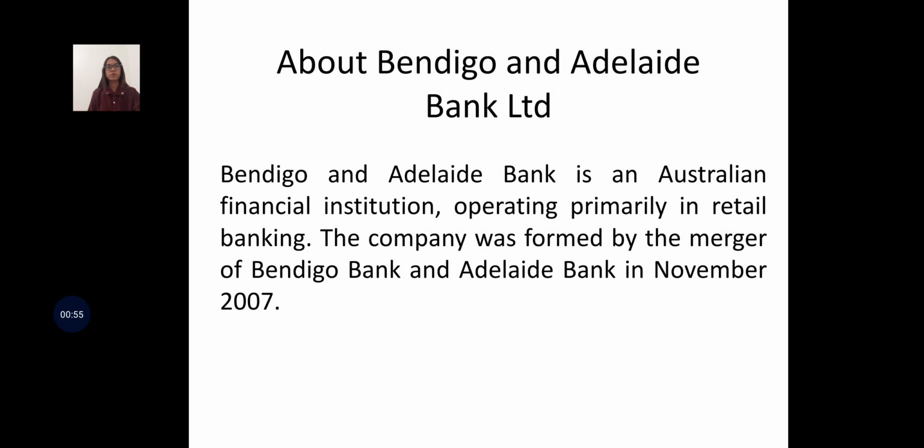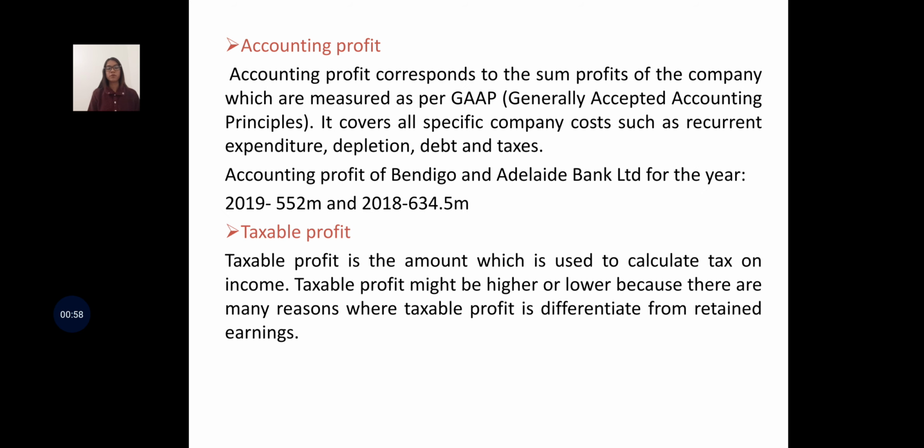For the next topic, I am talking about the accounting profit. Accounting profit corresponds to the sum profits of the company which are measured as per generally accepted accounting principles. It covers all the specific company costs such as recurrent expenditure, depletion, debt and taxes. Accounting profit of Bendigo and Adelaide Bank Limited for the year 2019 is 552 million and for 2018 is 634.5 million.